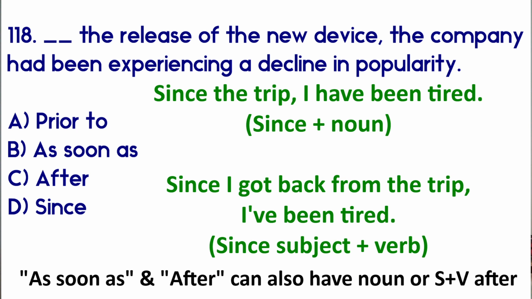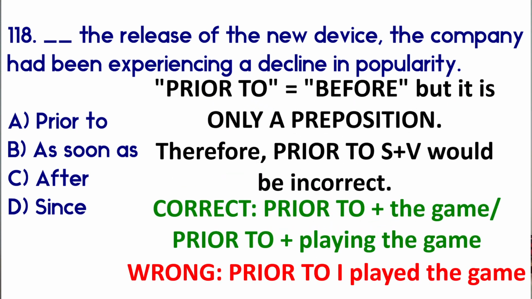This is true with as soon as, after, and since. Prior to is only a preposition. It means before. Therefore, prior to subject verb would be wrong. For example, if I said prior to I played the game, that would be wrong because prior to is only a preposition. I just need a noun. So I could say prior to playing the game or prior to the game.